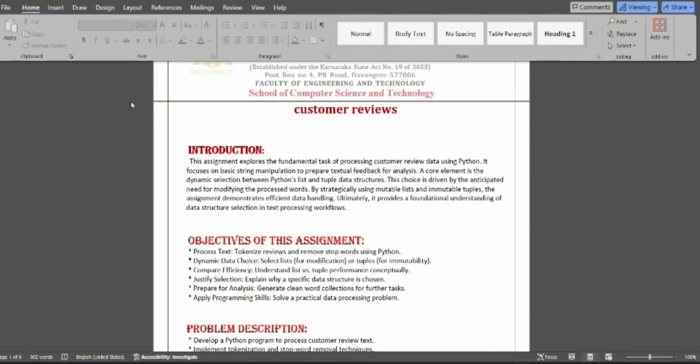Introduction. This assignment explores the fundamental task of processing customer review data using Python. A core element is the dynamic selection between a Python list and a tuple data structure. Ultimately, it provides a fundamental understanding of data structure selection in the text processing workflow.